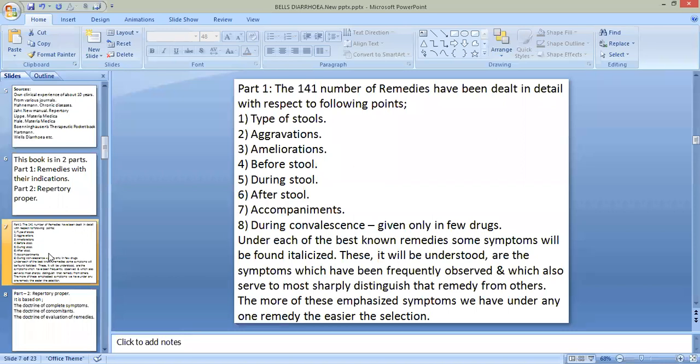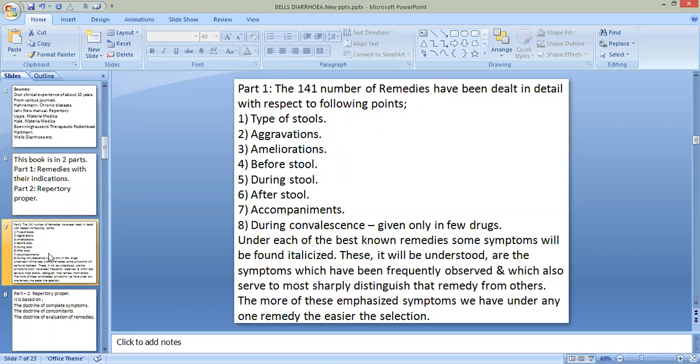Below each remedy, he includes the following points: types of stool, aggravation, amelioration, before stool, during stool and after stool. We should include the aggravations before, during, after, and ameliorations before, during and after stool. Then accompaniments, if there, also before, during and after stool.